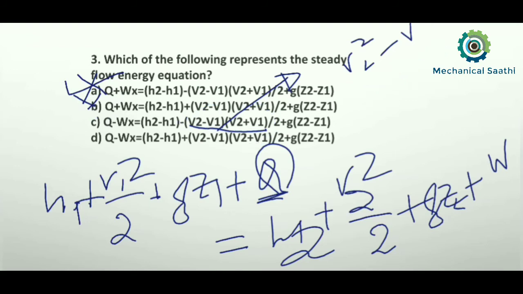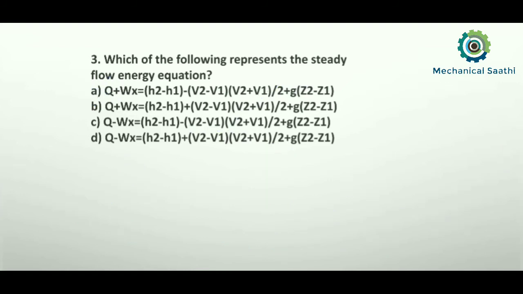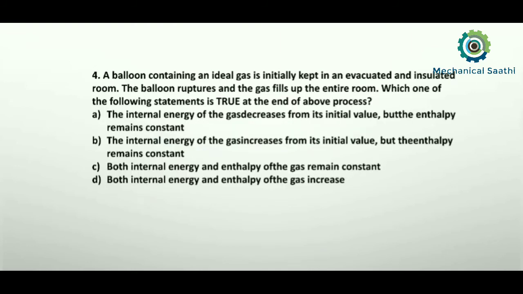Let us check the third term also. The third term will be equal to g, taking g common, z2 minus z1. So here we can say our option D will be the correct answer. Then let us move towards the next question, that is question number 4.